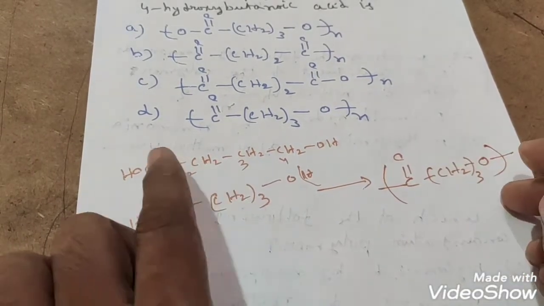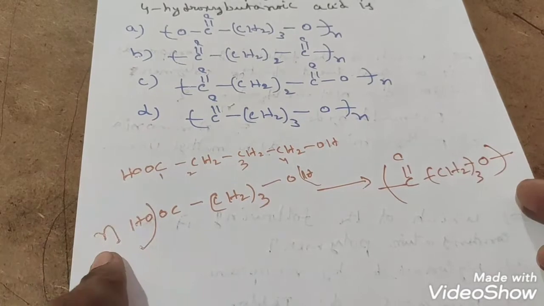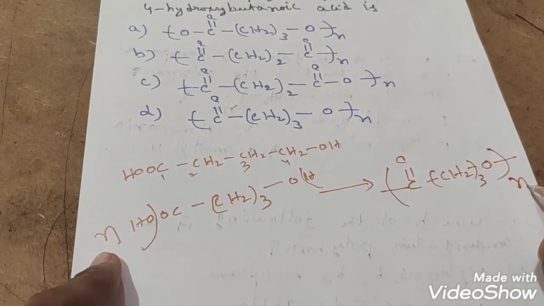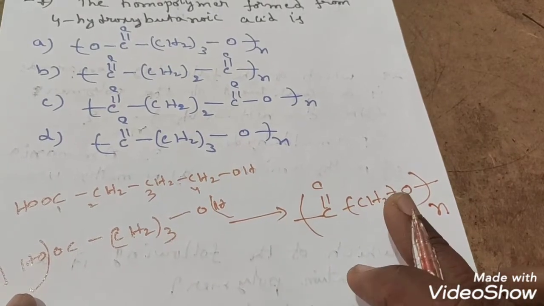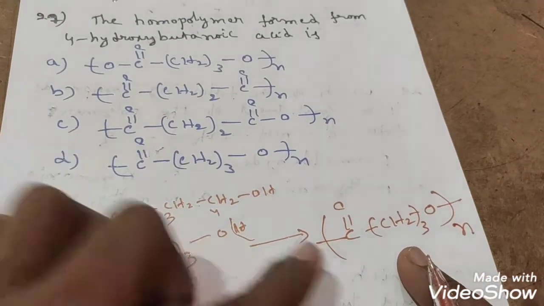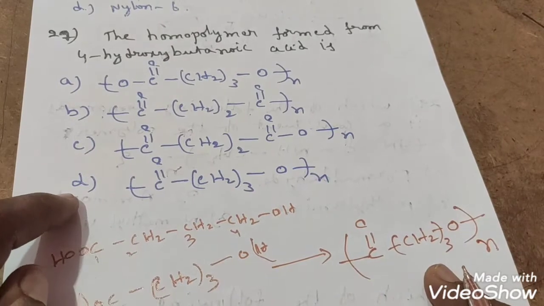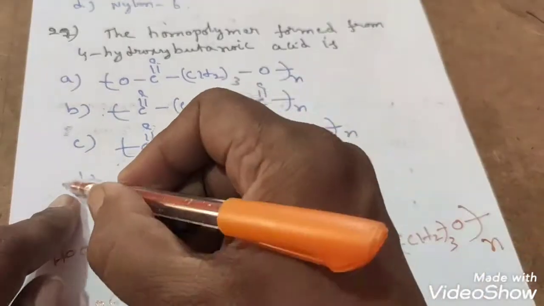Like this, how many times it will take place means how many moles we have taken, students? N moles. So that's why N moles of this compound you will get. So in which of the options is it there like this? You can observe here, 27th question. D option is correct. Correct?